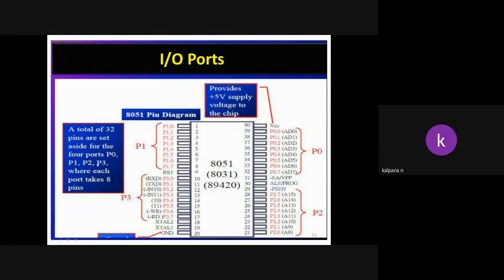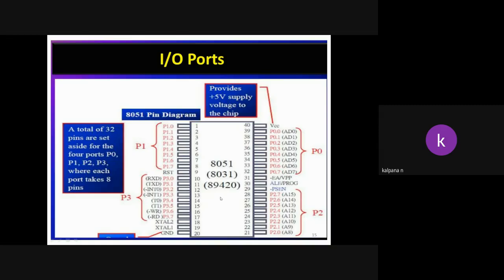Port 0 has AD0 to AD7, multiplexed address and data lines. Port 1 is P1.0 to P1.7. Port 2 is P2.0 to P2.7, address lines. And port 3 is P3.0 to P3.7.